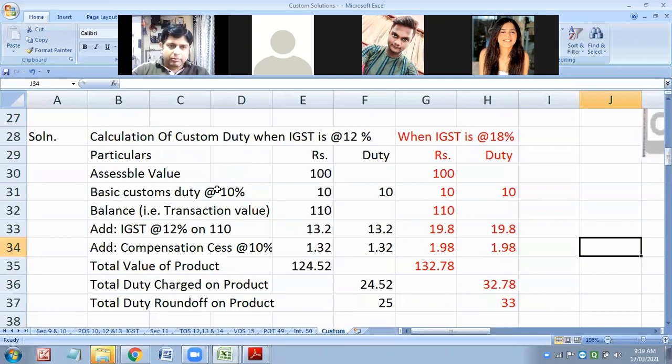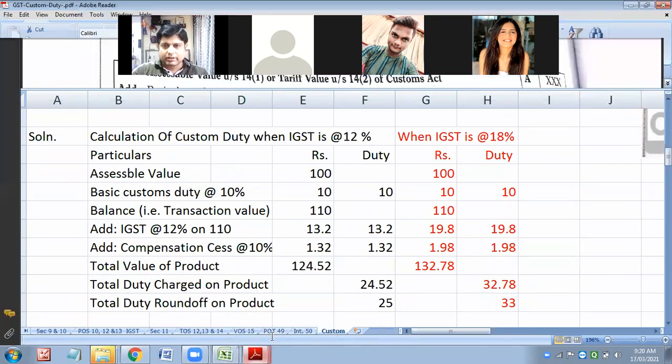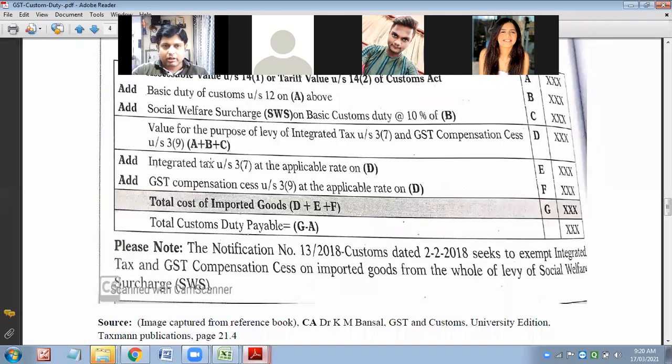Okay. DCD is always on assessable value. If SWS could have been charged, it would have been on DCD. Whatever we will get on that, IGST will be charged, because it is very clearly stated IGST will be on ABC, whatever the value we will get. So on D.